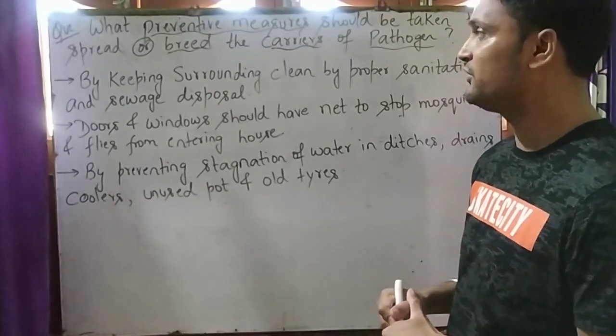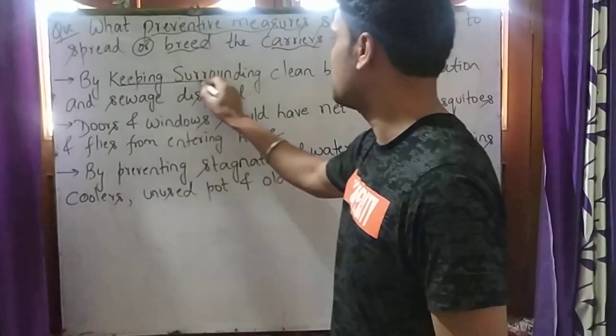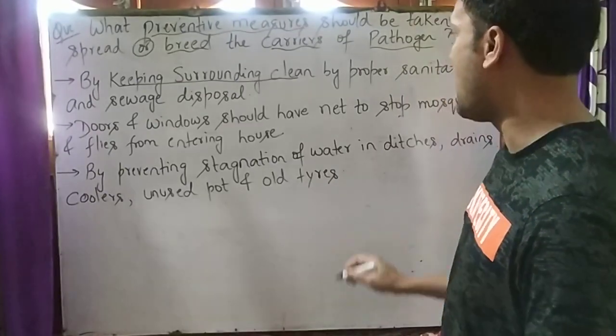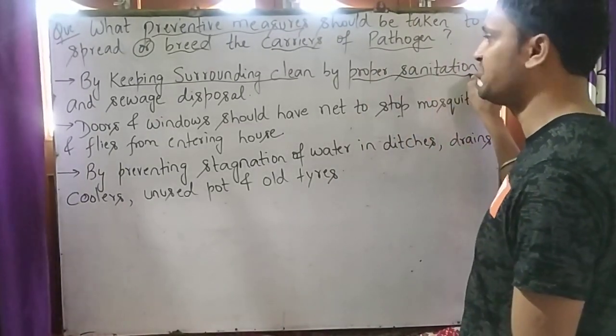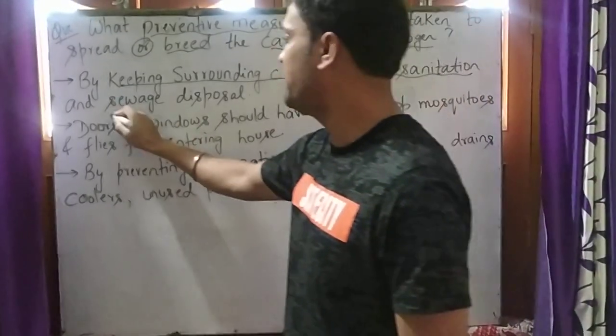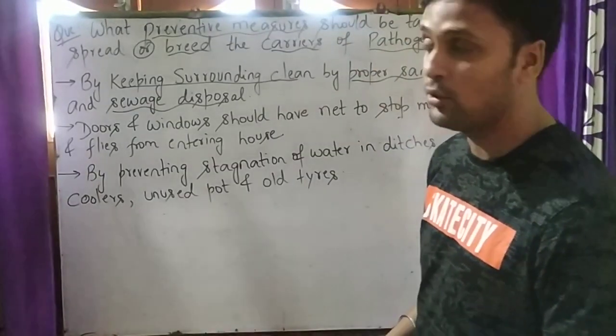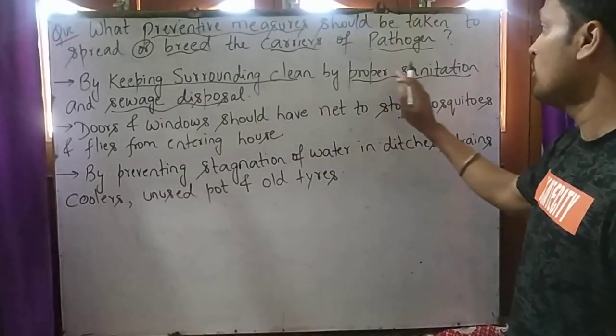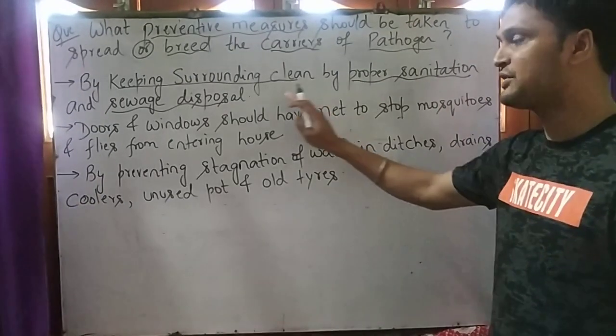Our first point is keeping the surroundings clean and proper sanitation and sewage disposal.